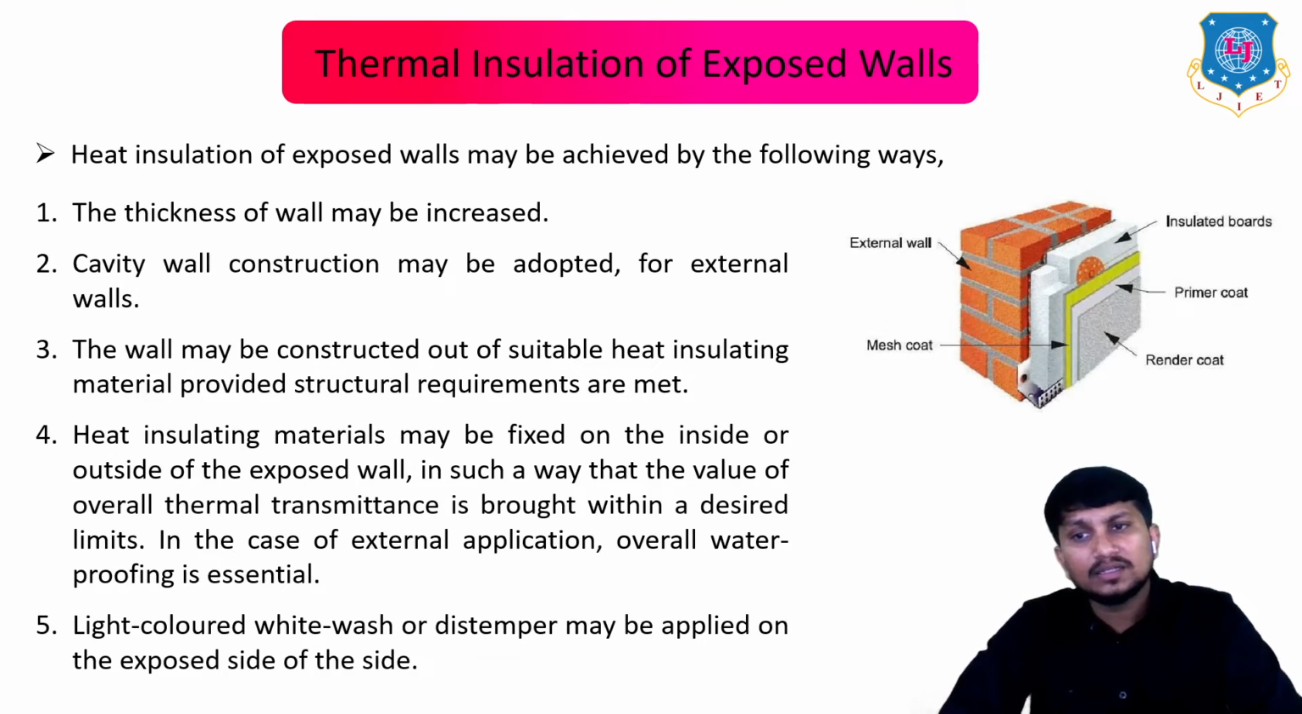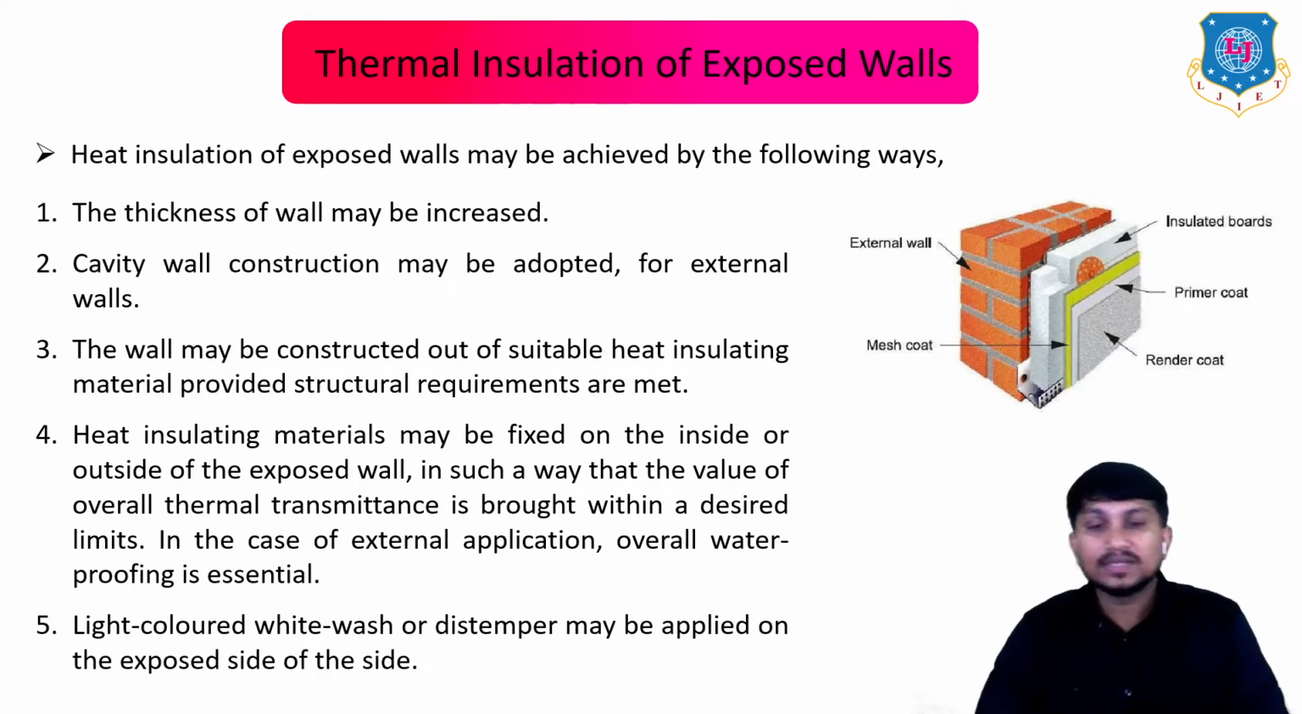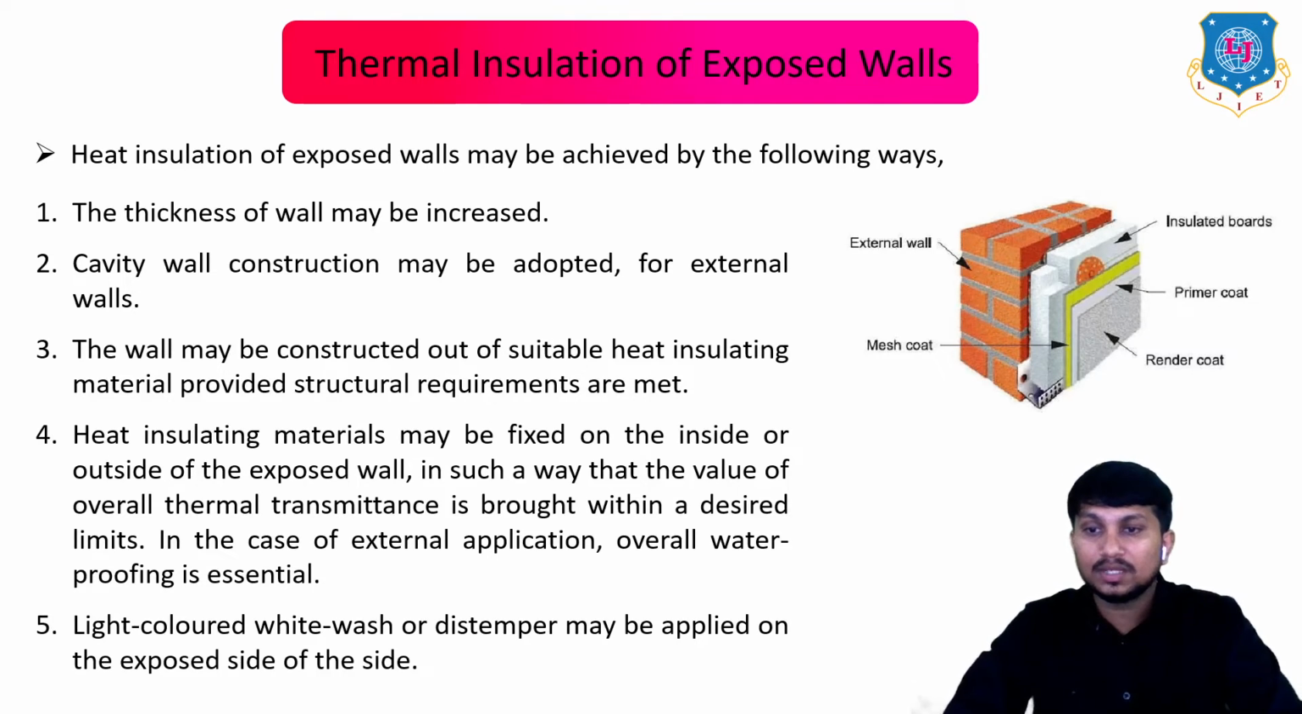Okay. Next, heat insulating materials may be fixed on the inside or outside of the exposed wall in such a way that the value of overall thermal transmission is brought within the desirable limits. In case of external application, overall waterproofing is also essential. Okay. Next, light color whitewash or distemper or you can say color may be applied on the exposed side of the wall. Okay. So this is how you can do thermal insulation in the exposed walls.